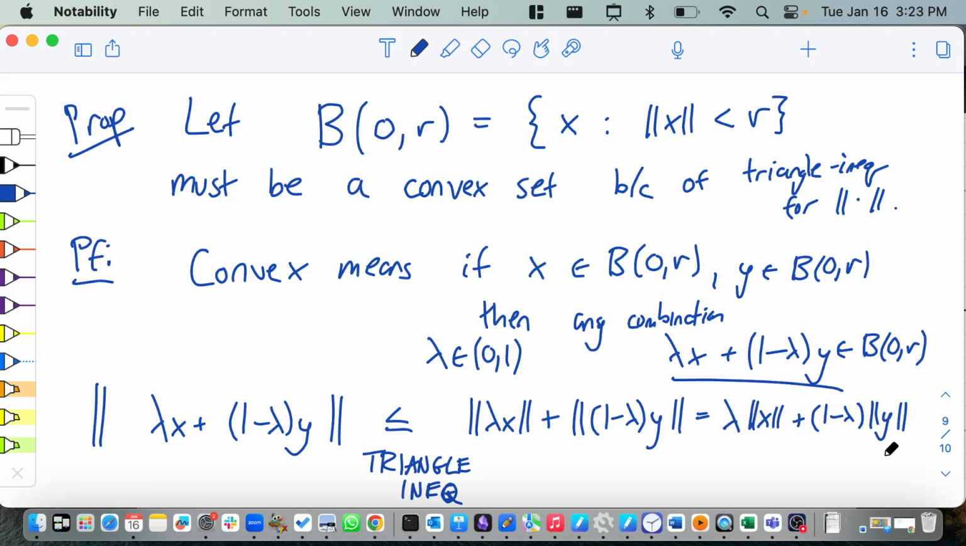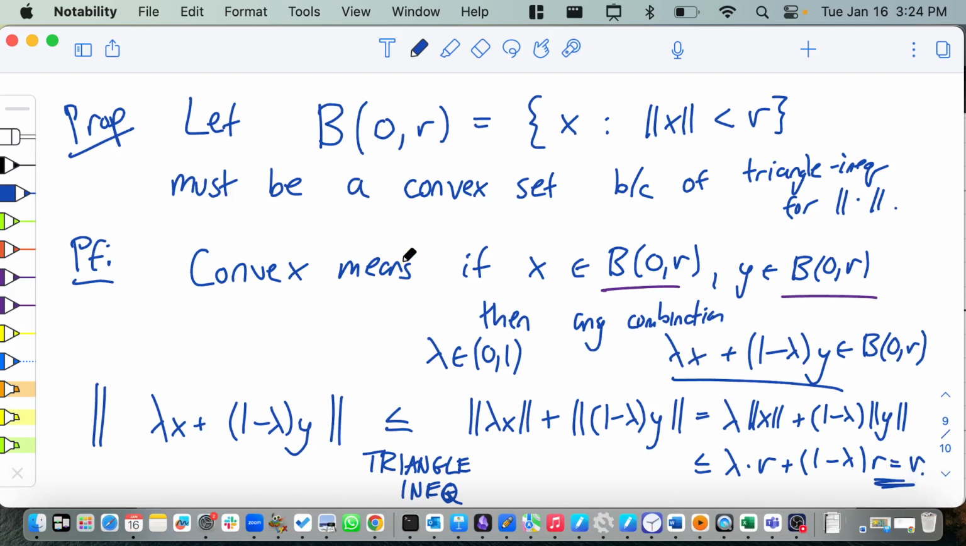So by triangle inequality, you can split them apart, and the norm of x and the norm of y are both known to be less than r because x and y are in the ball over here. So this is less than or equal to lambda times r plus 1 minus lambda times r, which is r. So if you have 2 points in the ball, and you do this line segment between them, by the triangle inequality for norms, and just simple arithmetic of how norms play with scalars and addition, you get that the final point is also a norm less than r, and therefore in the ball.